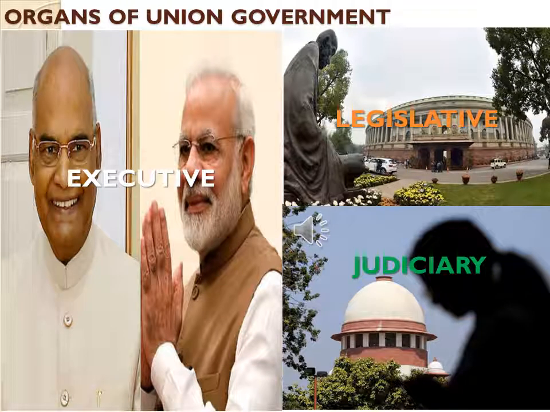Okay students, in this class we have discussed the union government and its three organs. The executive: we discussed the president, vice president, prime minister, and council of ministers. In the legislative, we discussed the two houses of Parliament, Lok Sabha and Rajya Sabha, then the speaker and attorney general. Finally, we discussed the judiciary. These are the three important organs of the union government. They have to work together, and they are working very hard to protect the citizens of India.